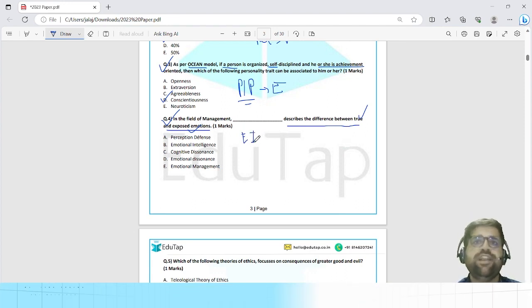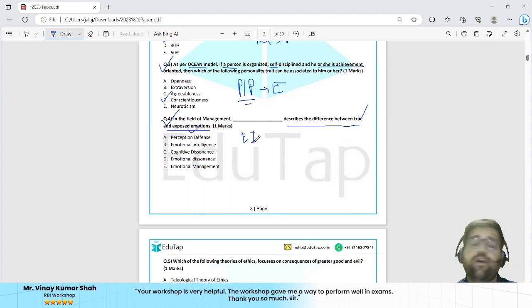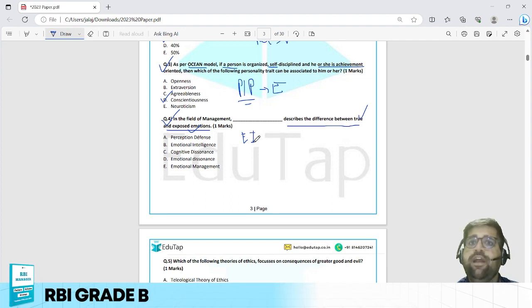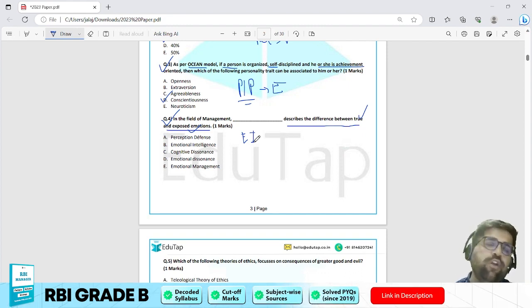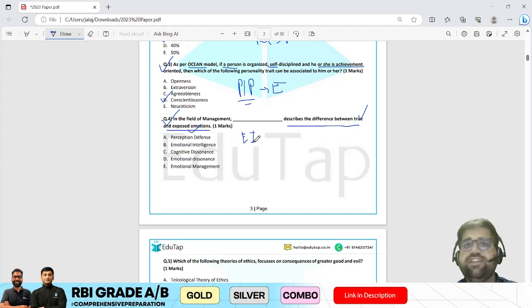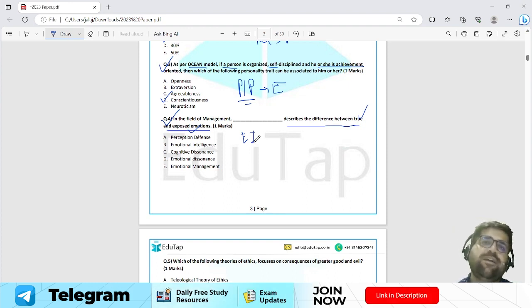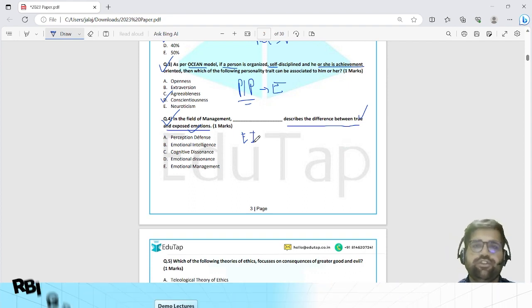There is a list of 3 to 4 chapters which are very easy. Starting from fundamentals of OB, that is organizational behavior, organizational conflict, organizational change, personality and perception. They are very easy chapters. And last among them is EI, that is emotional intelligence. All these chapters are comparatively very easy. So if any question comes from all these listed chapters, then it is a cakewalk question if your concepts are clear.